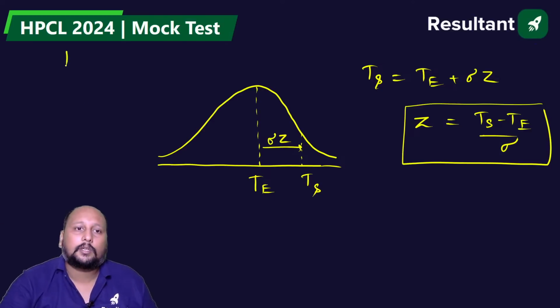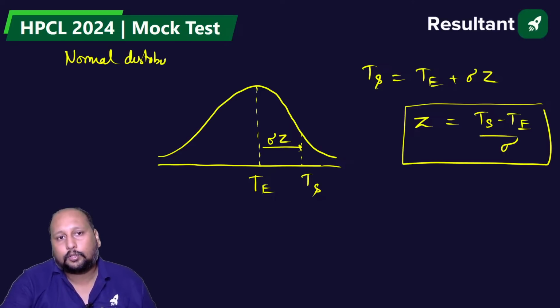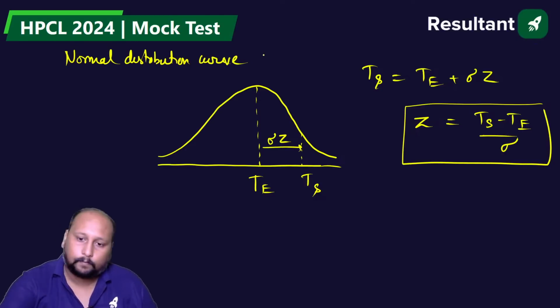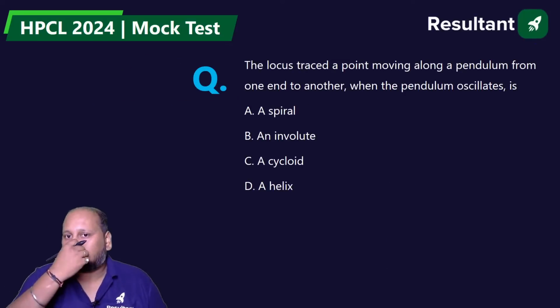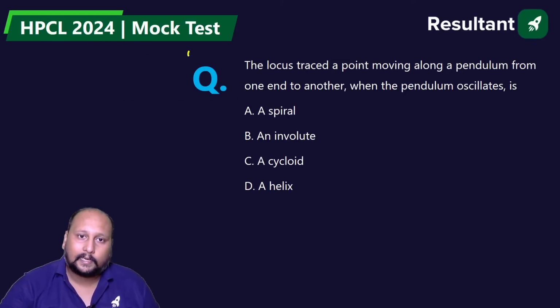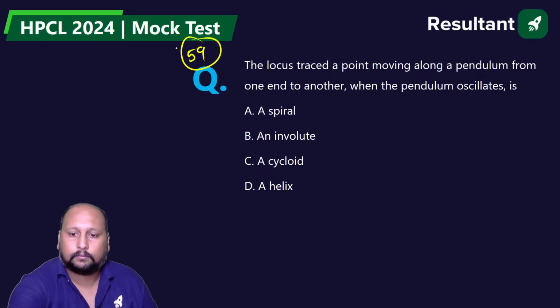This is a normal distribution curve. Normal distribution curve. Right? Perfect. Next. 59 question. Now there are 4 questions from the non-technical. 58, 59. I think we lost some number.